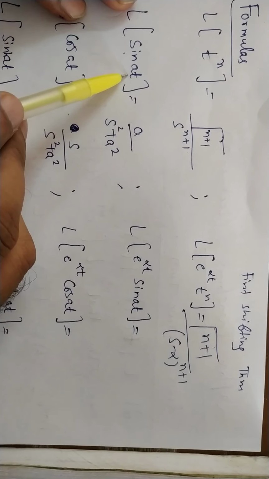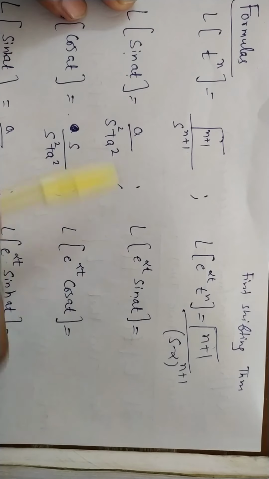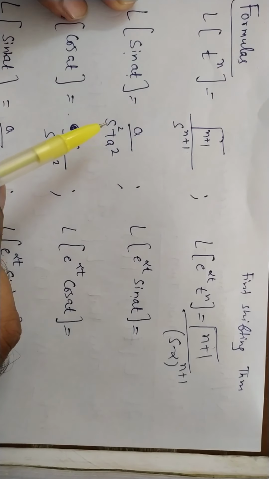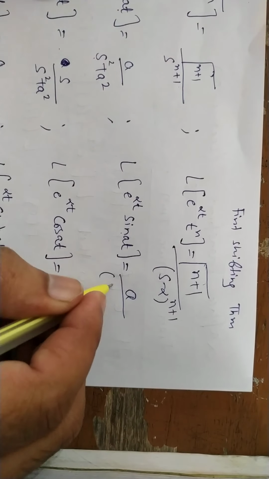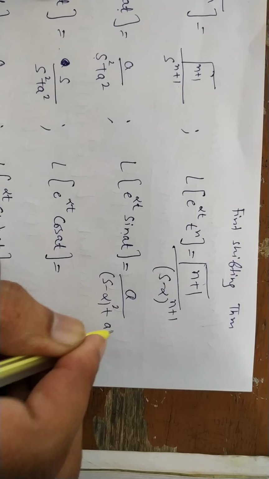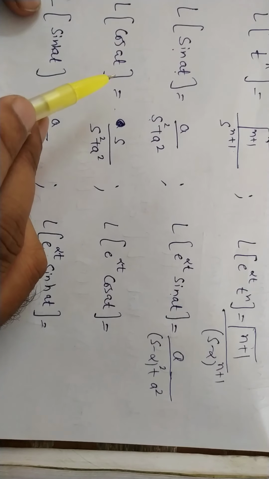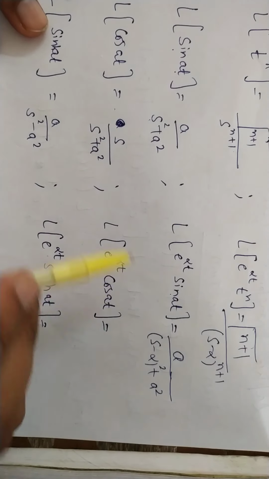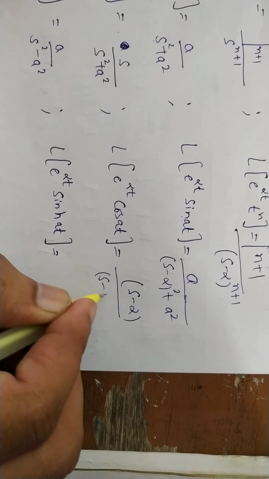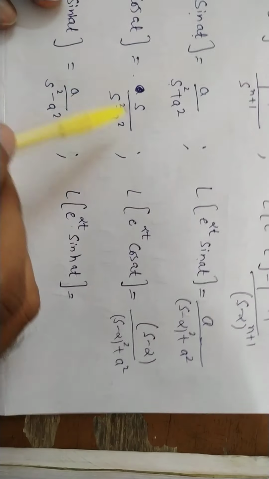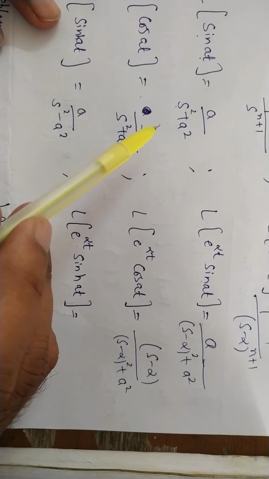Like Laplace of sin at is a upon s square plus a square. If this sin is multiplied with the exponential function, the whole formula remains same, but only s will change into s minus alpha. So this will become a upon (s minus alpha) square plus a square. Is it okay? Are you getting? Similarly, we know the formula for cos at, s upon s square plus a square. When it is multiplied with the exponential function, it becomes (s minus alpha) upon (s minus alpha) square plus a square. Now look here, there are 2 times s, so we will change all s into s minus alpha.